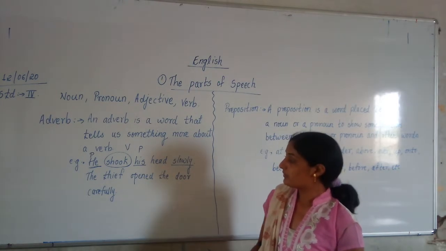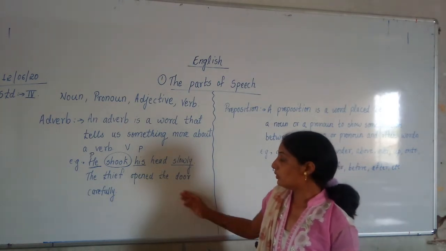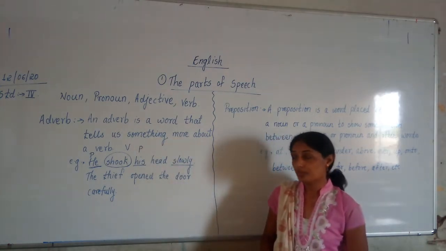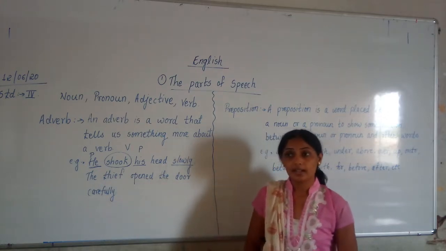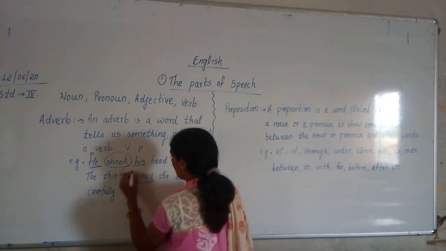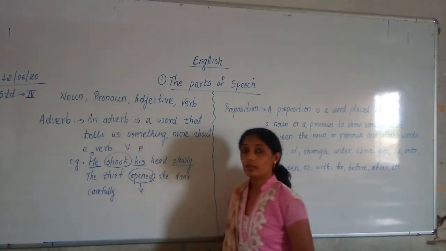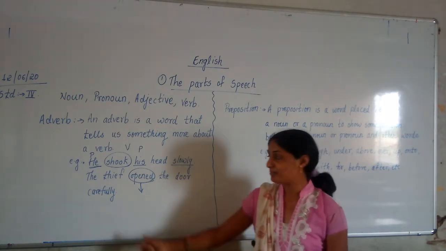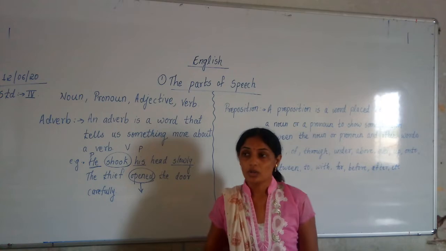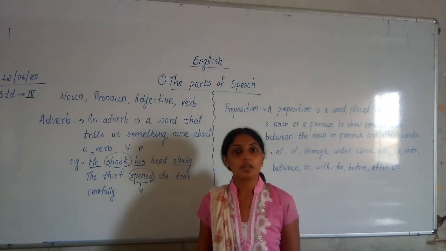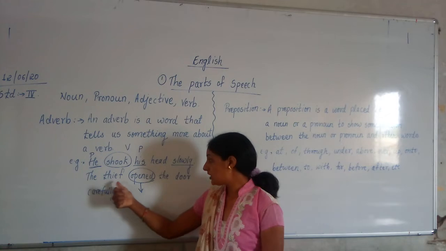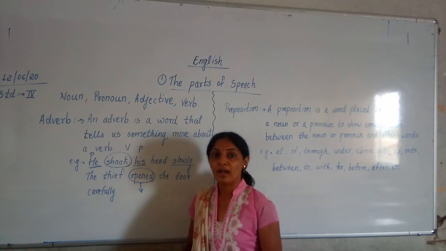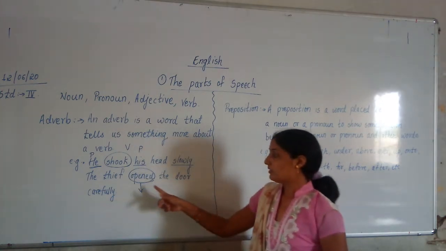The second example which is given over here is, the thief opened the door carefully. What did the thief do? The thief opened the door carefully. Now which word is the verb in this sentence? Opened. This is the action. To open the door is the action which is done by the thief. Thief means what? A person who robs things of others. You can say robber. Correct or not?